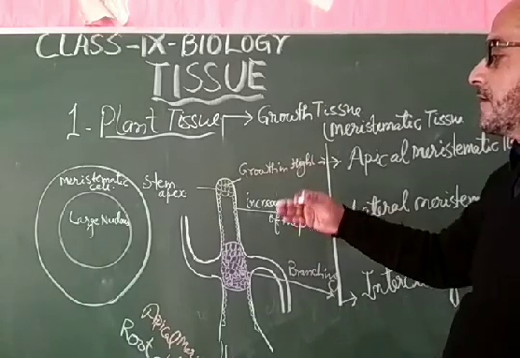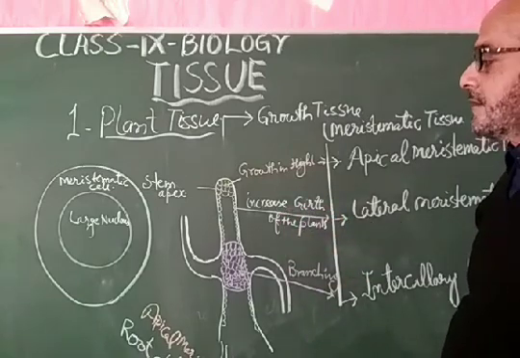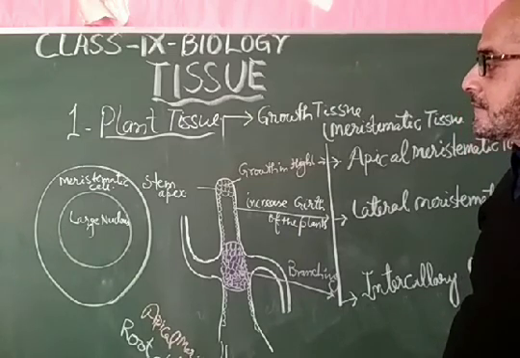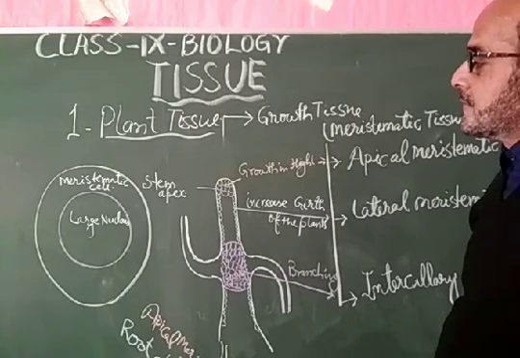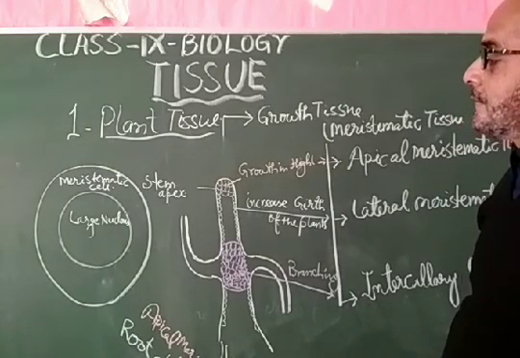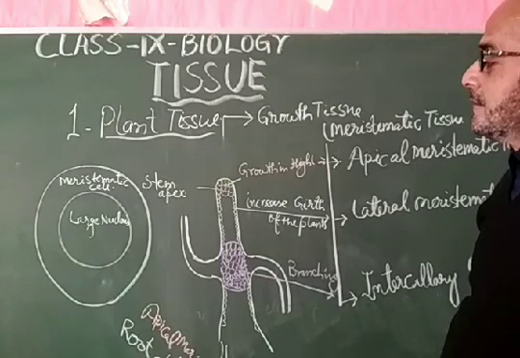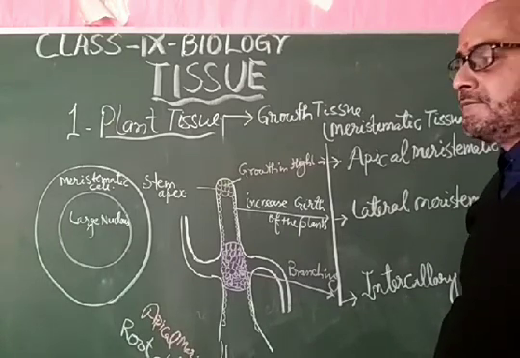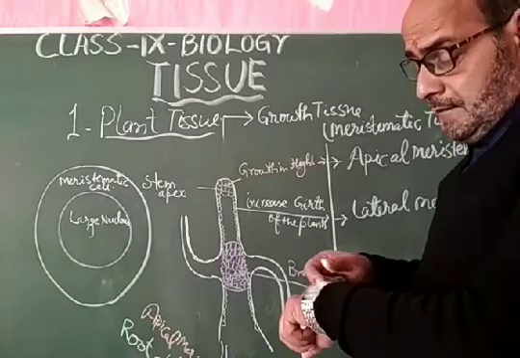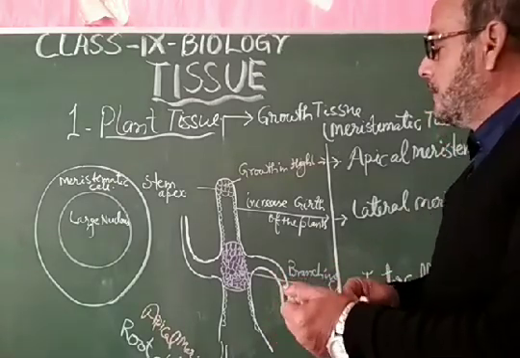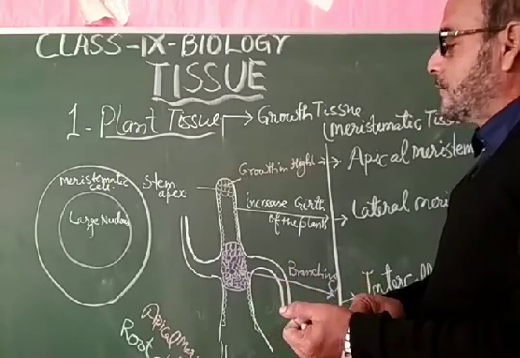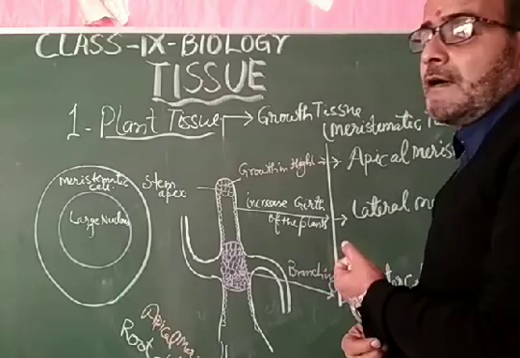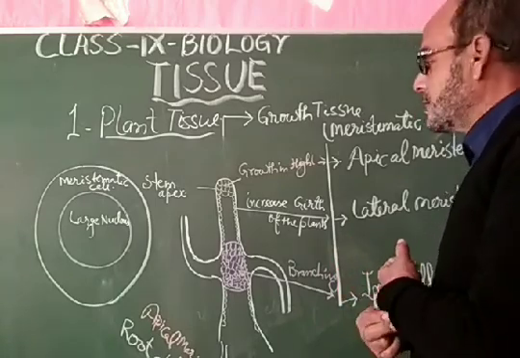Their cells are converted into the permanent cells, whether they are simple or complex permanent tissue. My dear students, these cells have a large nucleus because they are every time ready for cell division, because cell division is required for the growth of the plant, and this is all about the growth tissue or meristematic tissue.